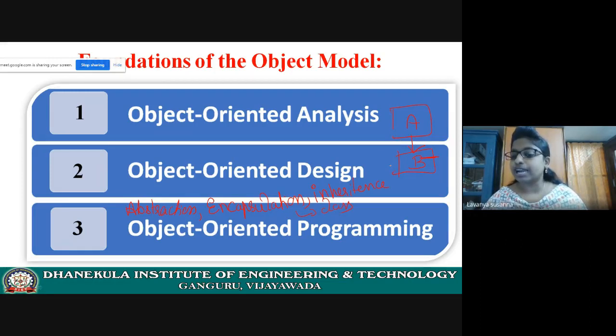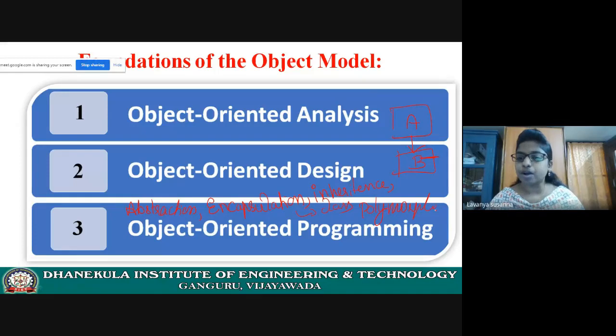Objects of one class will acquire all the properties of objects of another class. That means, see here example, using an object of B, you can access all the methods of object A, class A. Okay. That means all these methods are visible to class B. This is called inheritance. Next, polymorphism.